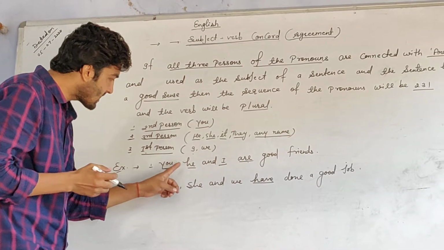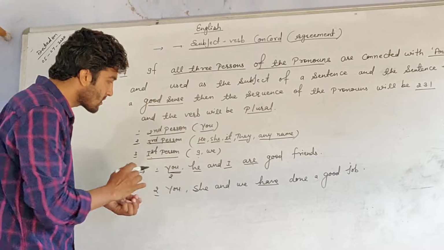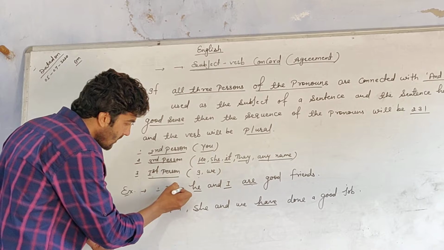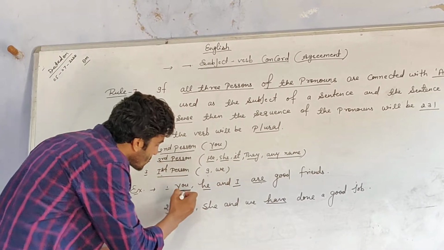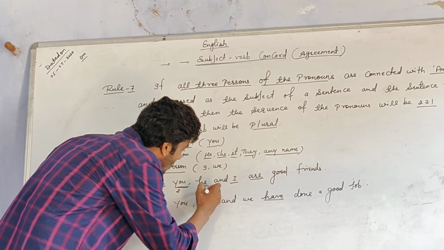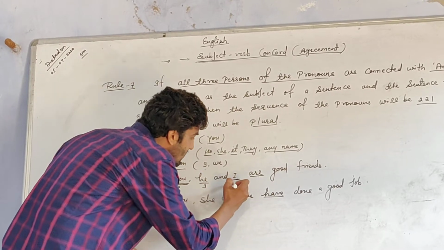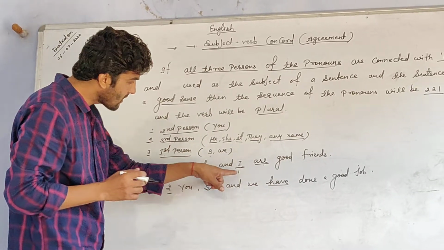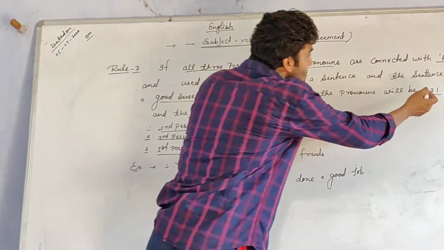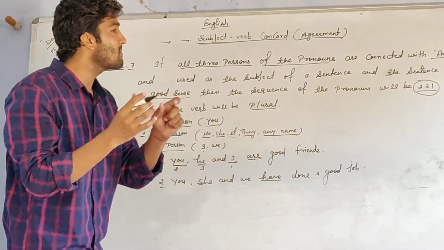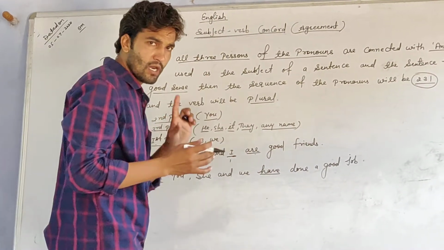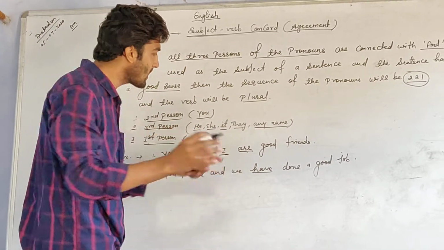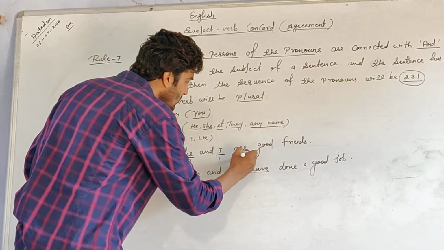And look better, if there are given three persons, then with this, before second person you will add comma. You is second person, he is third person, and I is first person. So the sequence is 2, 3, 1. It means verb will be plural. So here is given verb are. Are is used as plural verb. So plural verb. This is also correct.